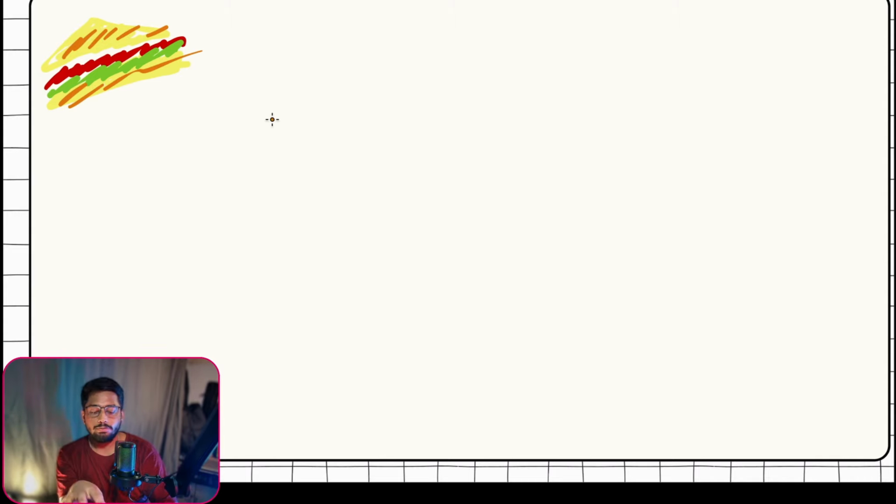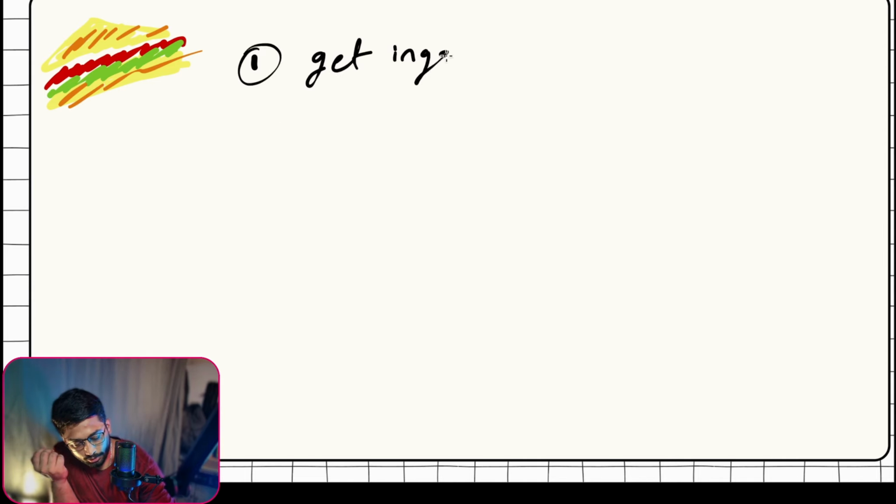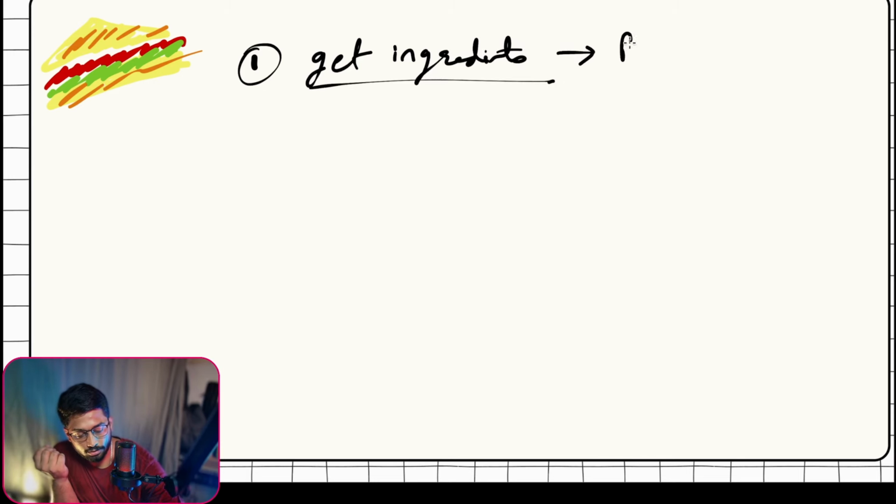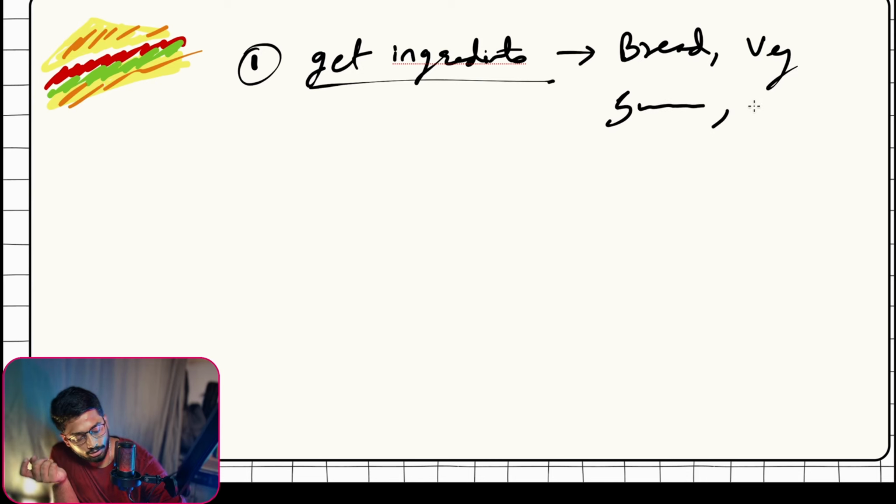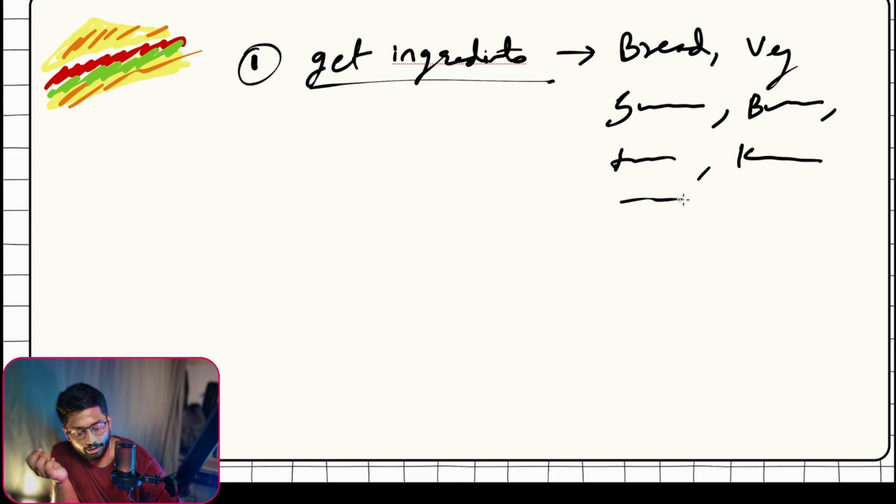Now let's see the process that was required to build this sandwich first. Okay, so step one was to get ingredients. So we get the ingredients, that is bread, veggies, sausages, then butter, toaster, knife, XYZ things. We get these ingredients.